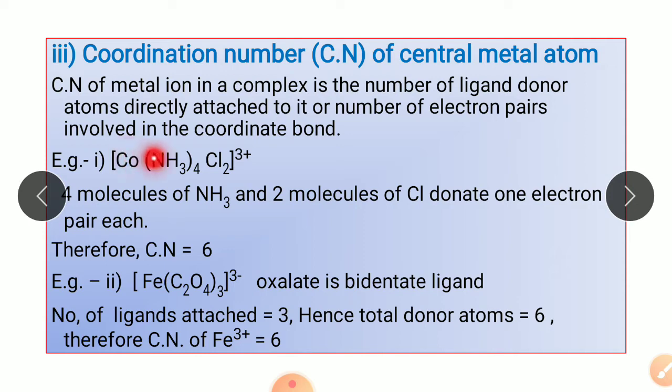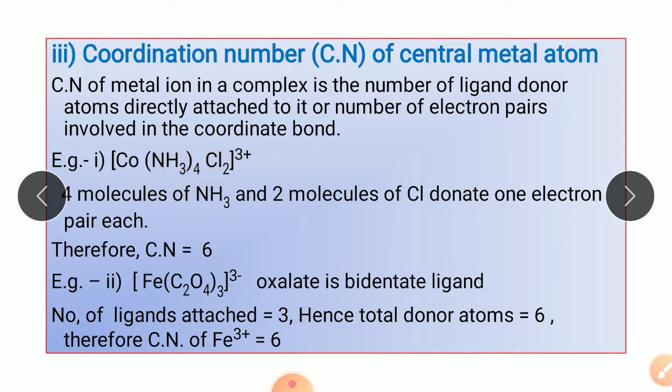Here the first example is cobalt with 4 molecules of ammonia and 2 chloride ions, that is [Co(NH3)4Cl2] with the charge 3 plus. Now here cobalt is the central metal atom and it is attached to 4 ammonia molecules and 2 chloride ions. So the total number of ligands attached to this cobalt is 6.